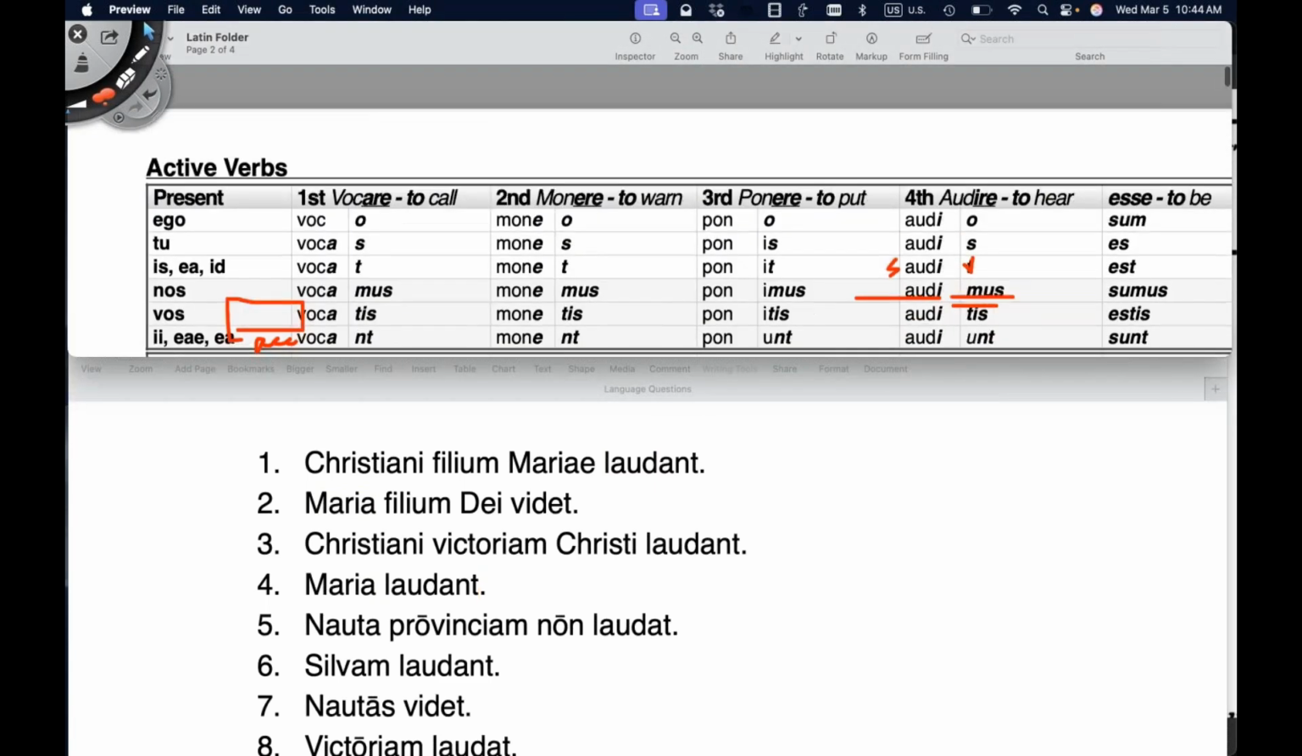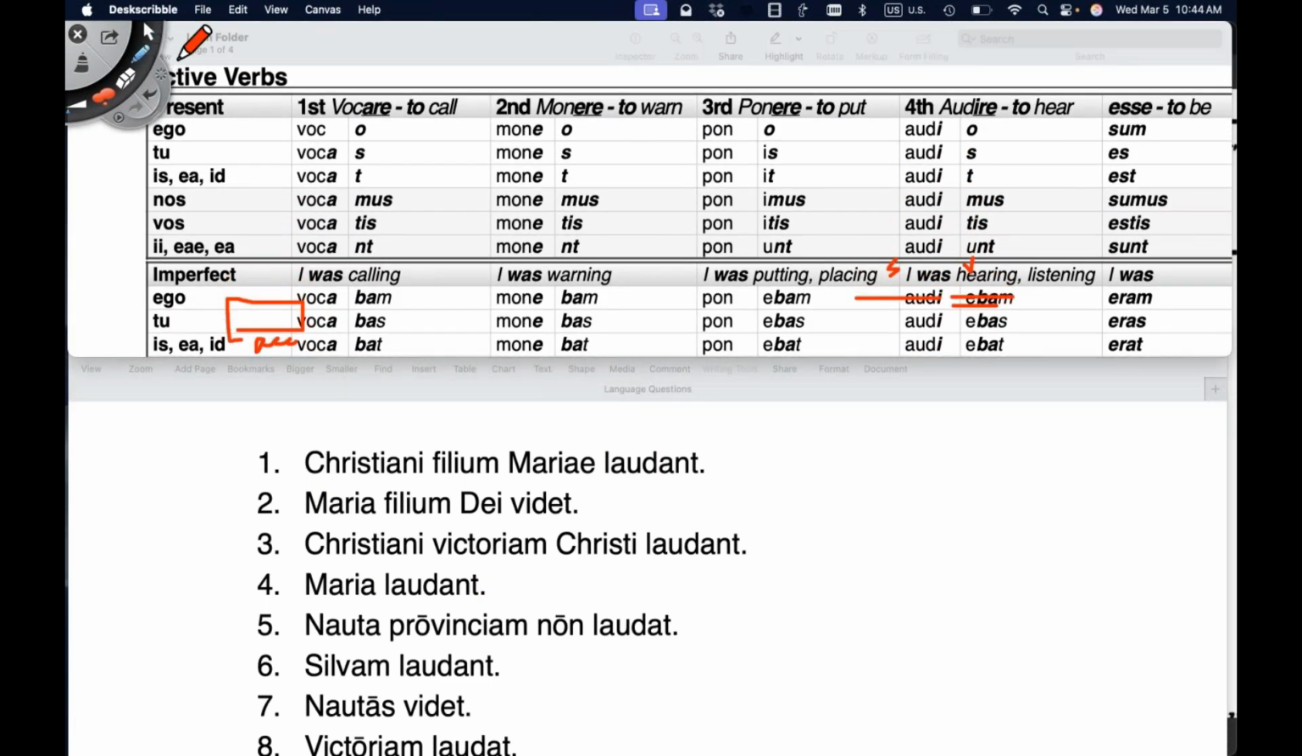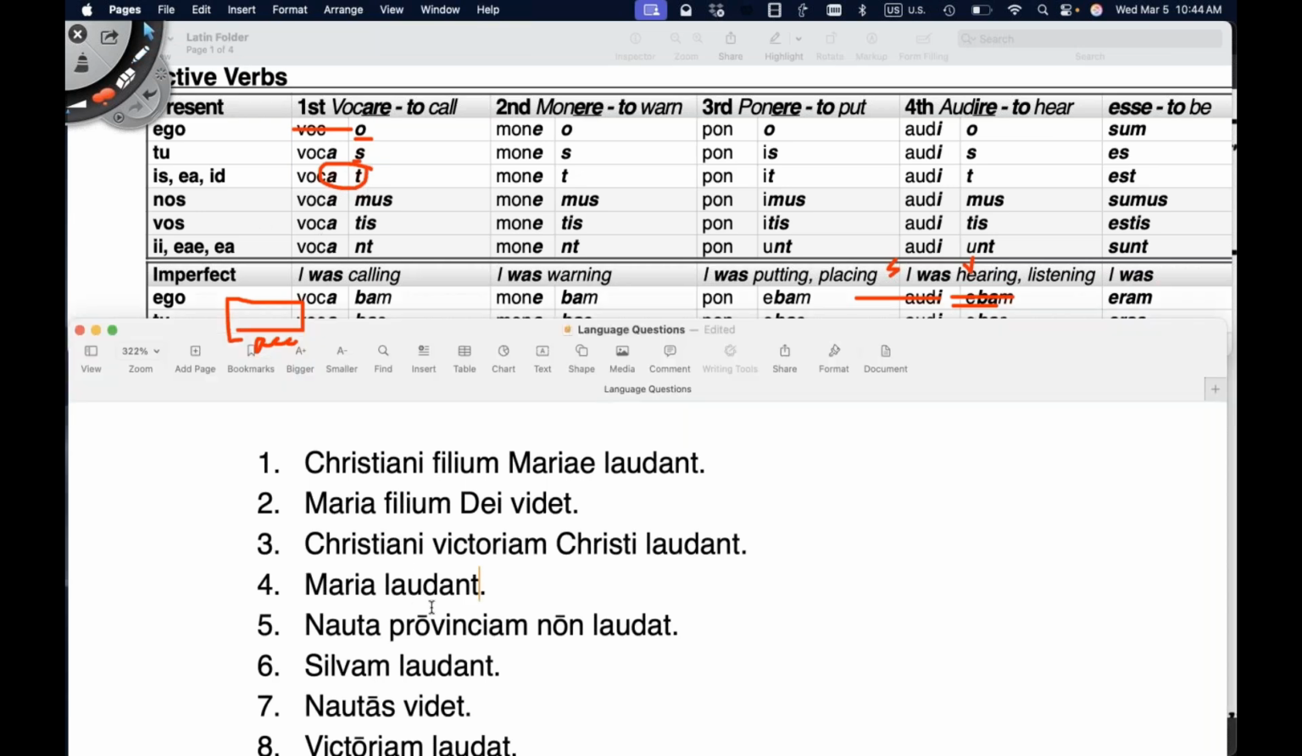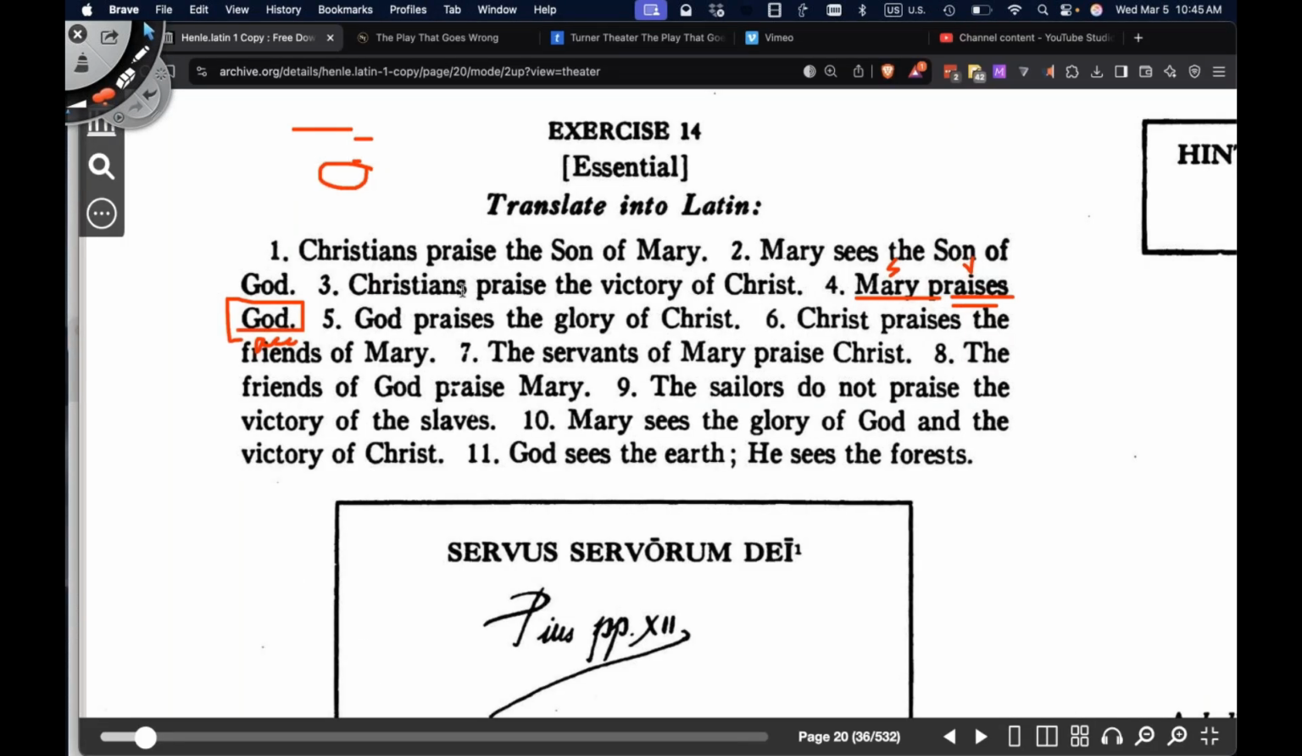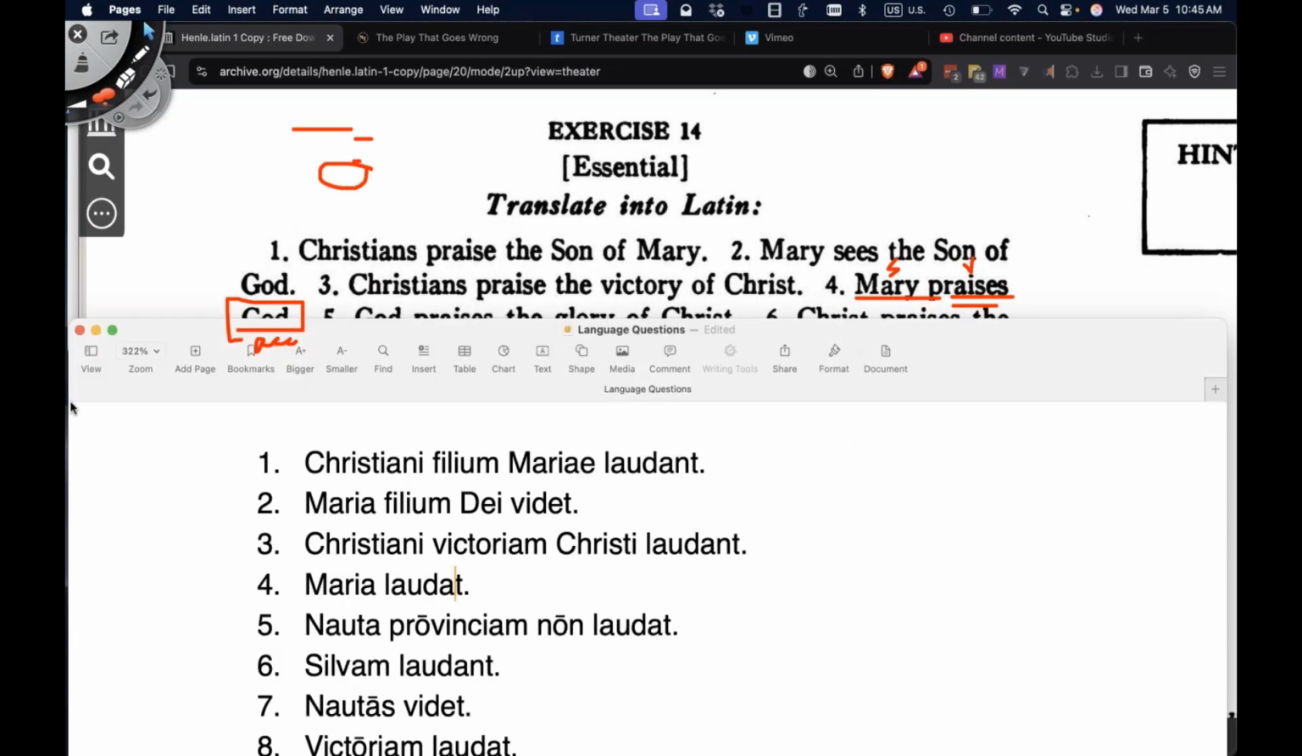Let's go to the charts. So let's pretend we don't have vocal here. Let's pretend we have laudo here. So she praises. Laudo, I praise. Laudas, you praise. Laudat, he, she, it praises. So we're going to say Maria laudat. And I believe she's praising God. Yep, Maria praises God. Mary praises God.